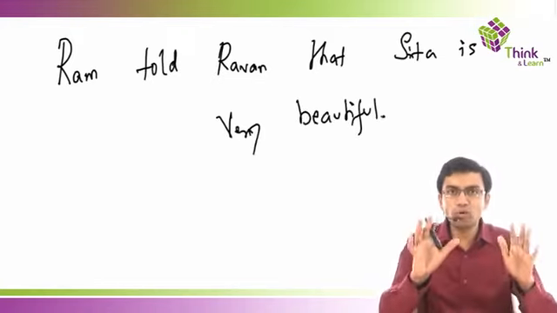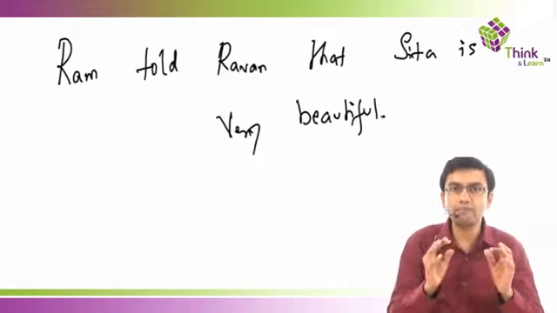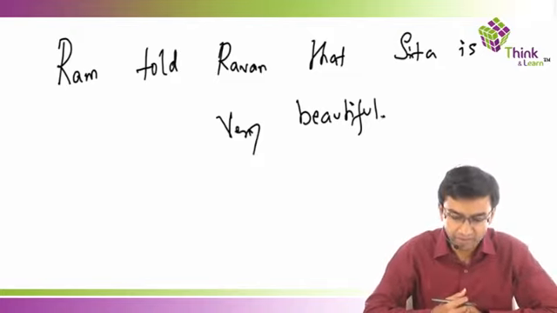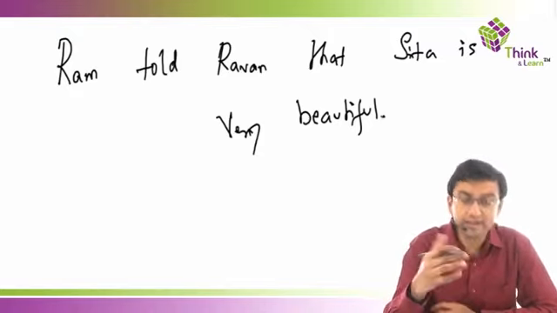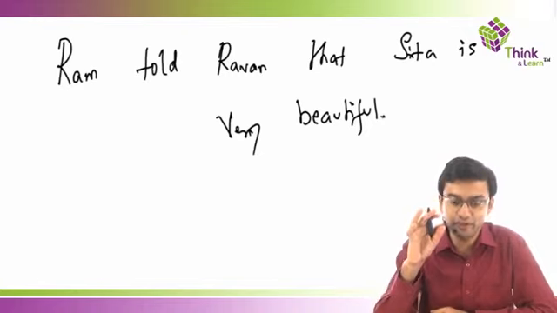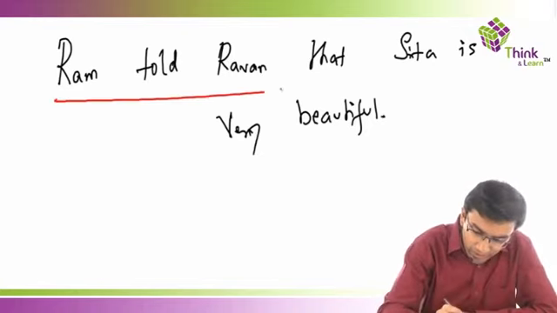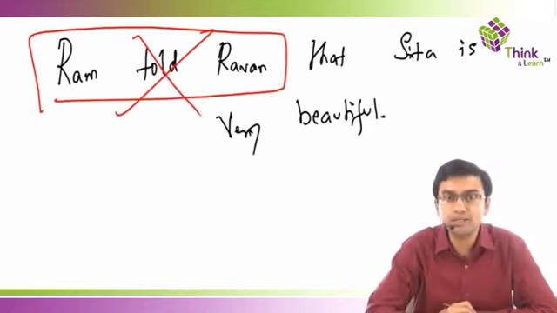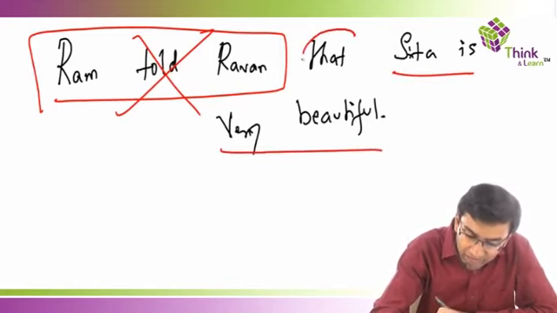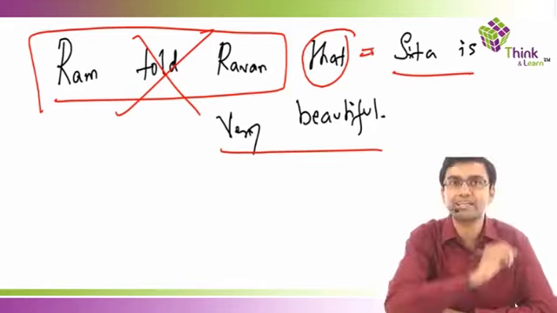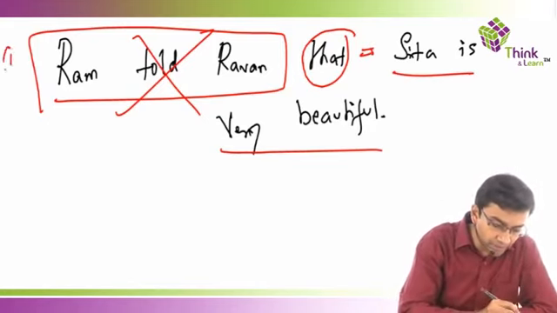Now you guys tell me what is important in this line. Ram told Ravan that Sita is very beautiful. Now Ram can tell Ravan, I can also tell Mr. Ravan, or Hanuman can tell Ravan also that Sita is very beautiful. This really doesn't matter to us. What is really very important is Sita is very beautiful. So whatever comes after this word that is always going to be very important. That's one of your most important principles.